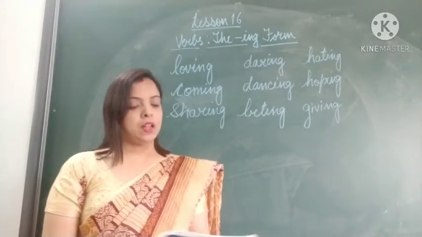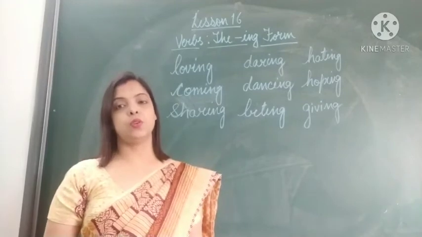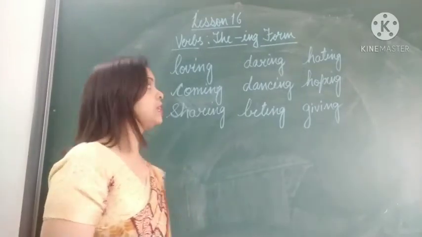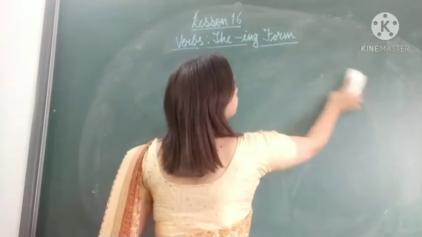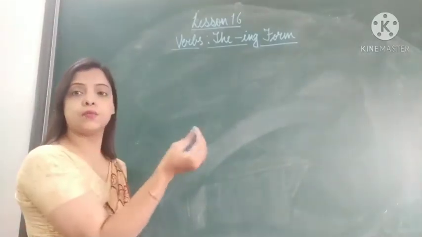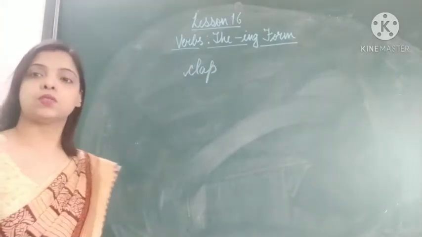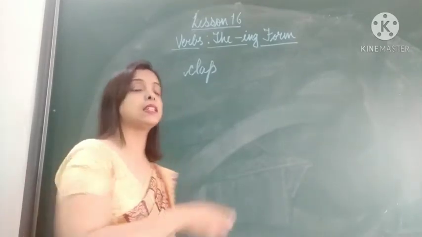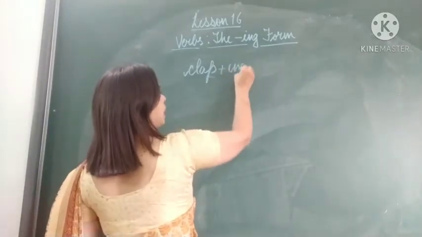Okay. Now there are some verbs in which we double the last letter. Let's see the example. Suppose I take one example like clap. When we want to make it clapping, what will we do? We will double the last letter, that is P, and then we add ing to it. So clap plus ing.